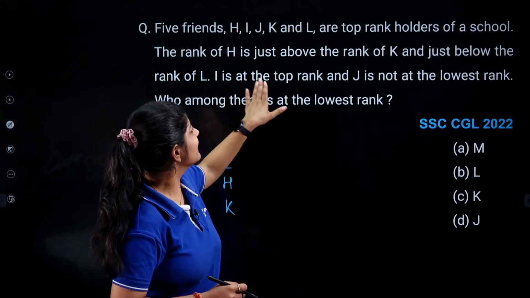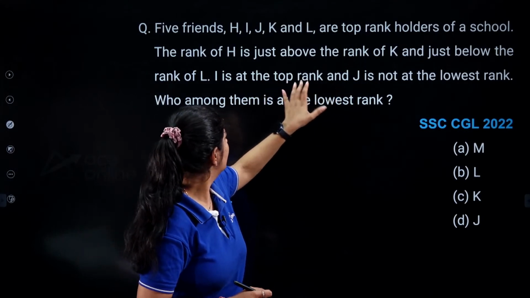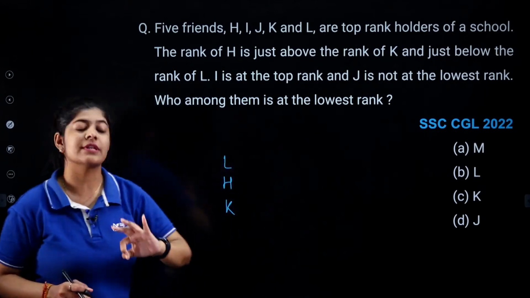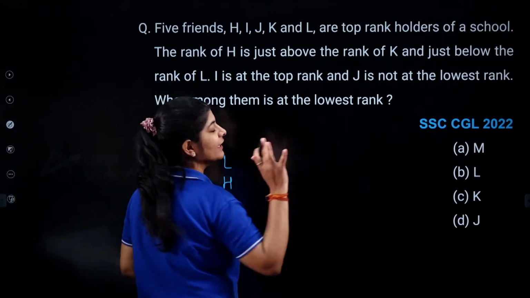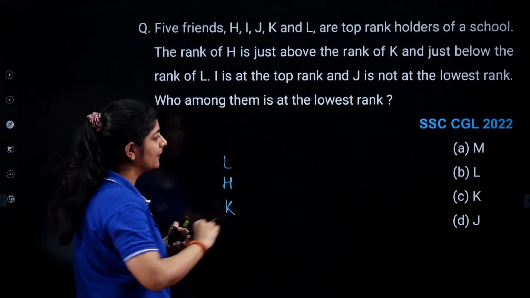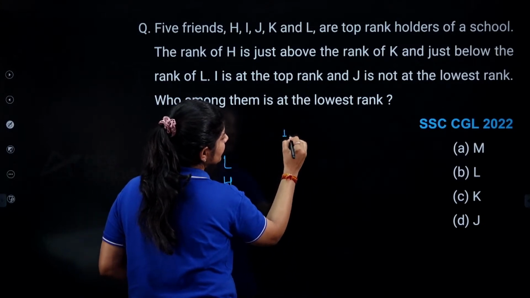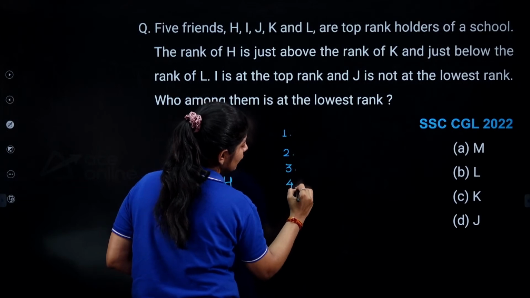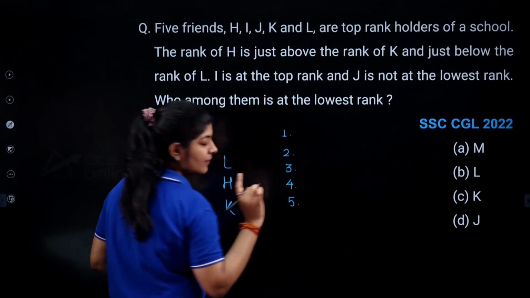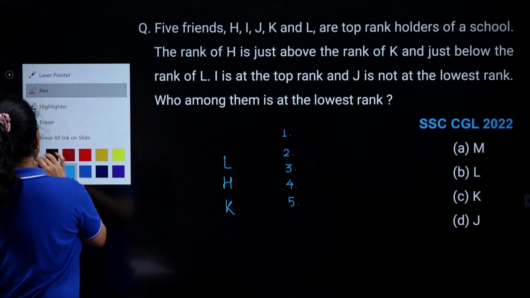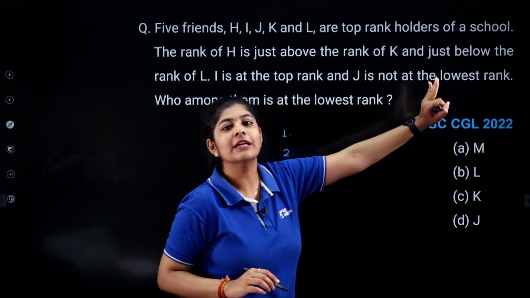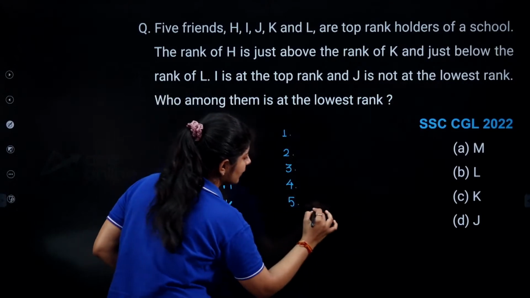After that, I is at the top. I is at the top rank and J is not the lowest rank. Now you know that here you are having just 5 friends, right? So let's suppose this is the first position, second position, third position, fourth position, fifth position, right? Now the question is saying that J is not the lowest rank. J is not at the lowest rank.